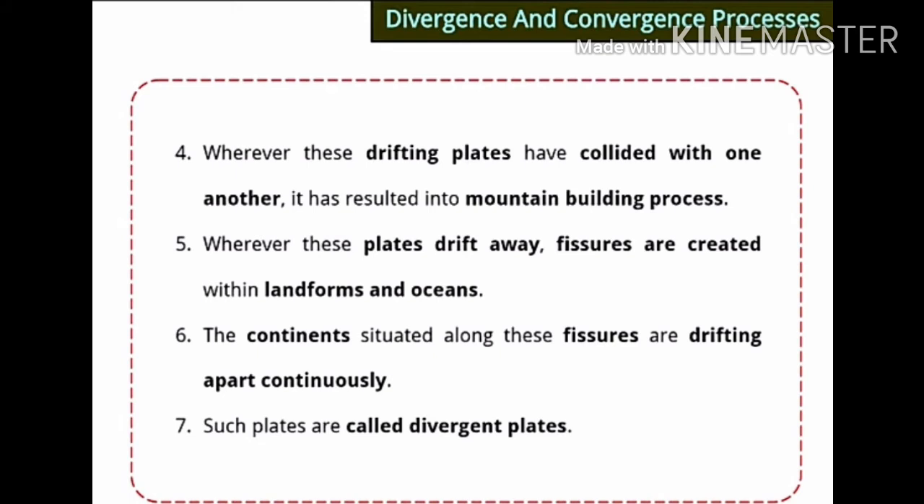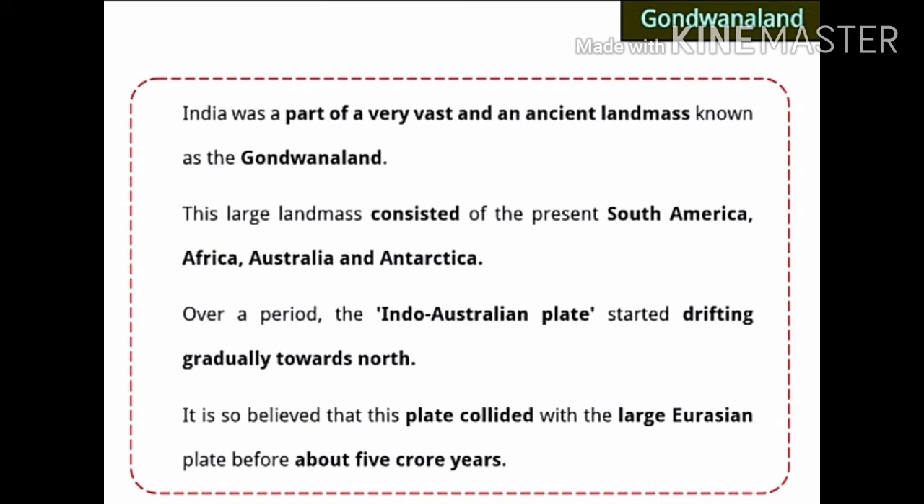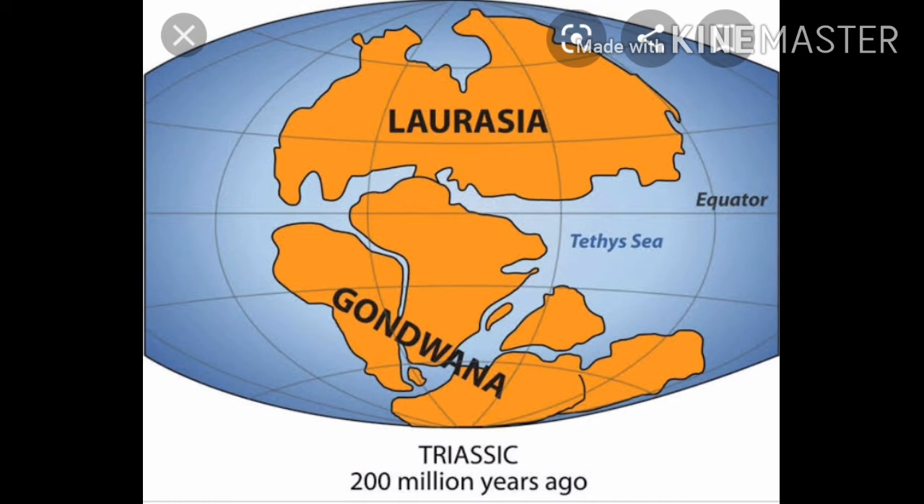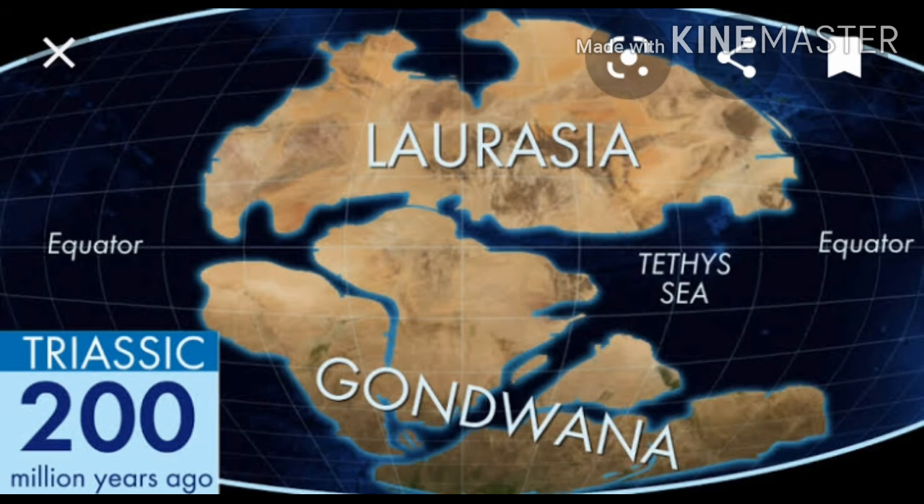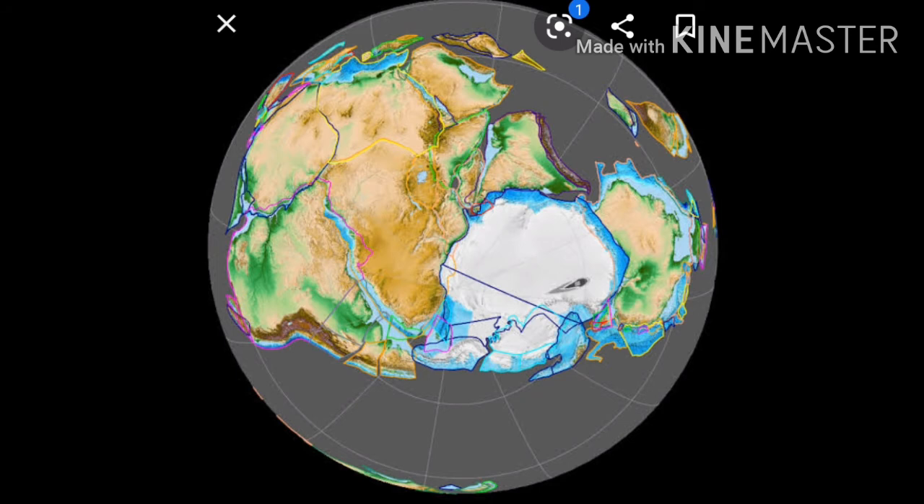Now comes Gondwana land. I think this word is new for you. The point is, India was a part of a very vast and ancient landmass known as Gondwana land. If you hear the history of it, it is really interesting. Million of years ago, India was a part of a very vast and ancient landmass. Today where it is, it was not there millions of years ago. It was known as Gondwana land.